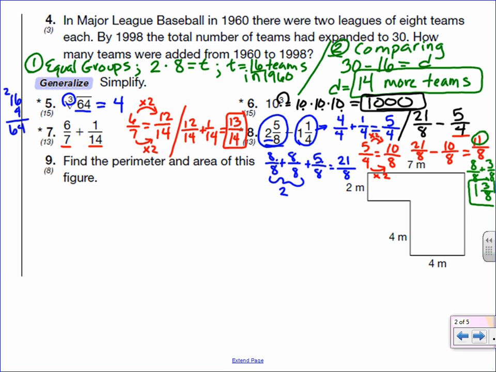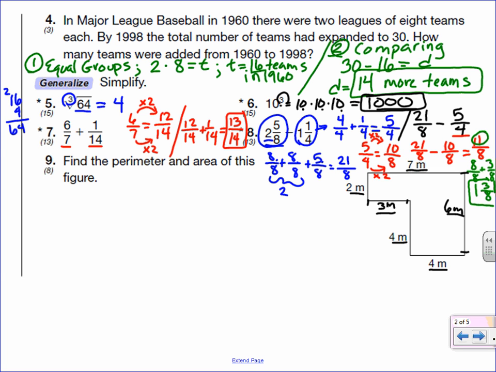Number 9 says find the perimeter and area of this figure. Well, we know that this side right here is 3 meters, because 3 meters plus 4 meters equals 7 meters total. And we know that this side over here is 6 meters, because 4 meters and 2 meters equals 6 meters.